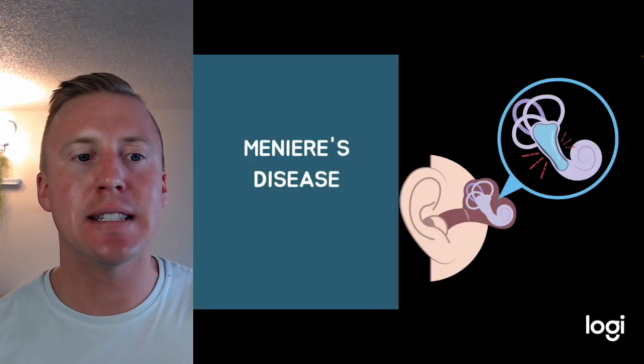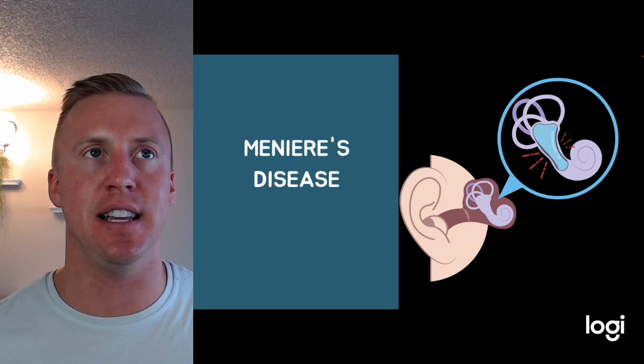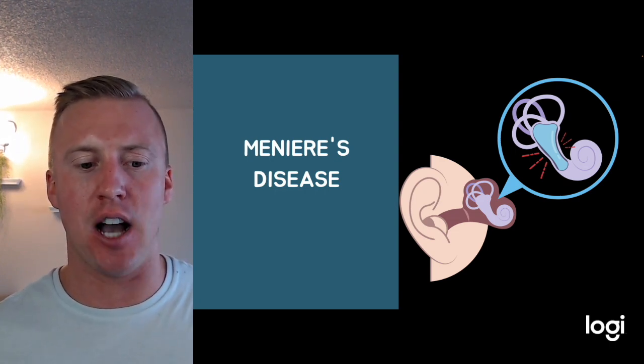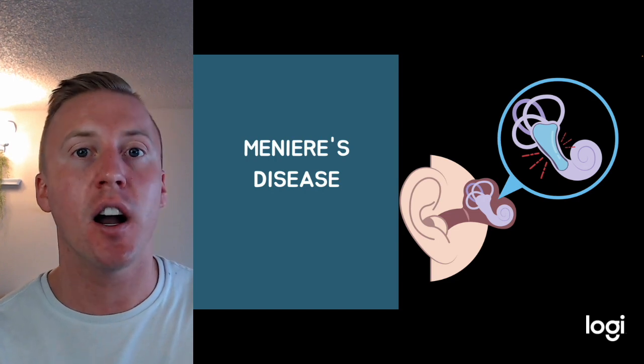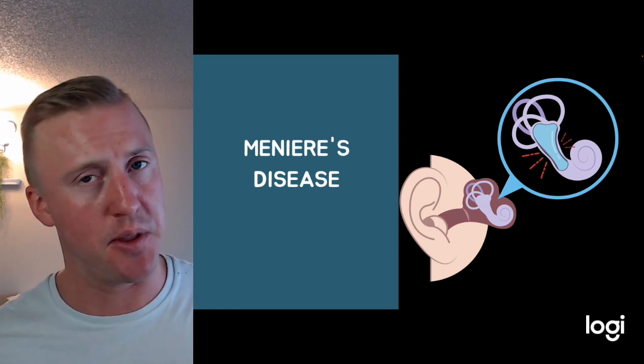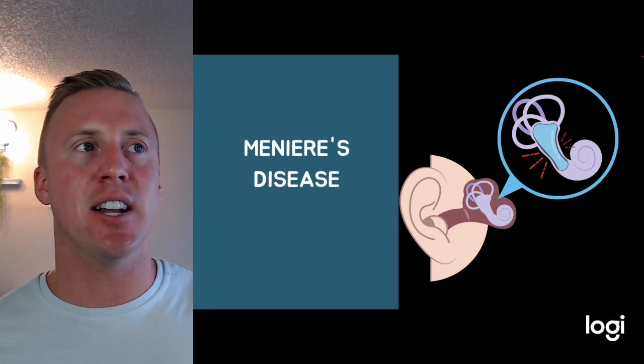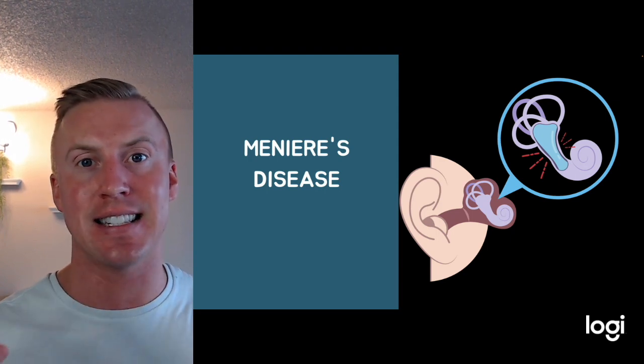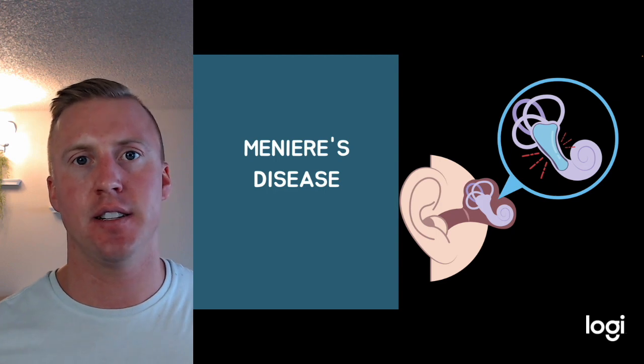Next type of vertigo is Meniere's disease. Now, this disease usually happens in patients in their 40s to 60s. It's uncommon to happen when they're very young, uncommon to happen when they're very old. And the idea here is that with our endolymph, the fluid in the inner ear, there's just an excessive amount of it.